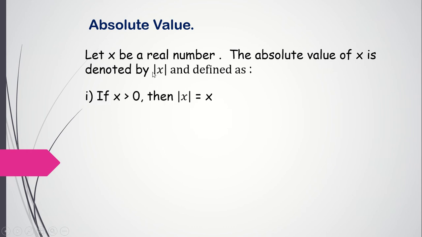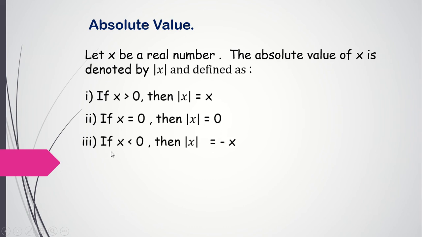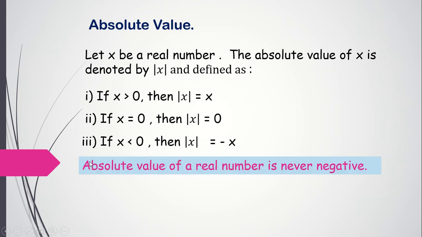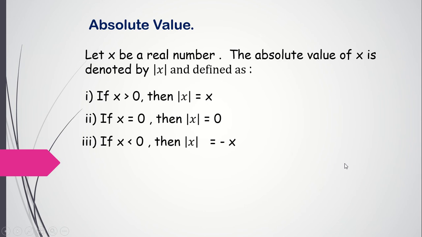If x is greater than 0, then mod of x is equal to x. If x is equal to 0, then mod of x is equal to 0. And if x is less than 0, then mod of x is equal to minus x. Absolute value of a real number is never negative.